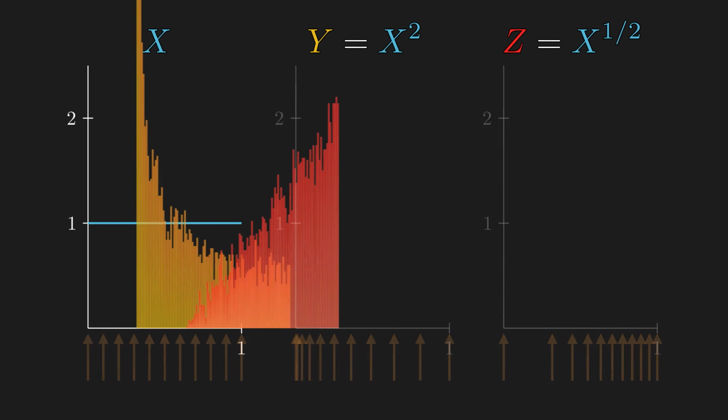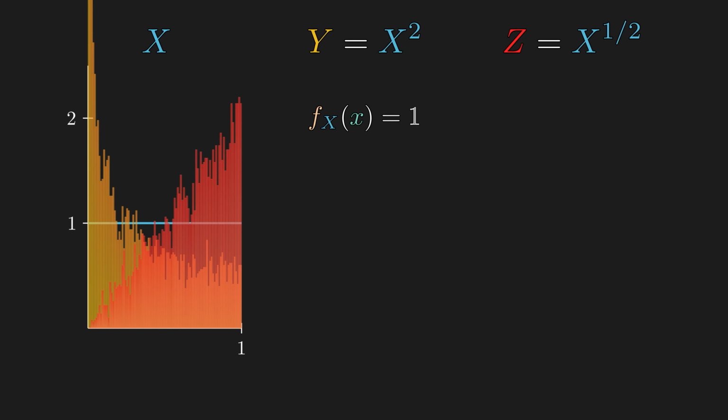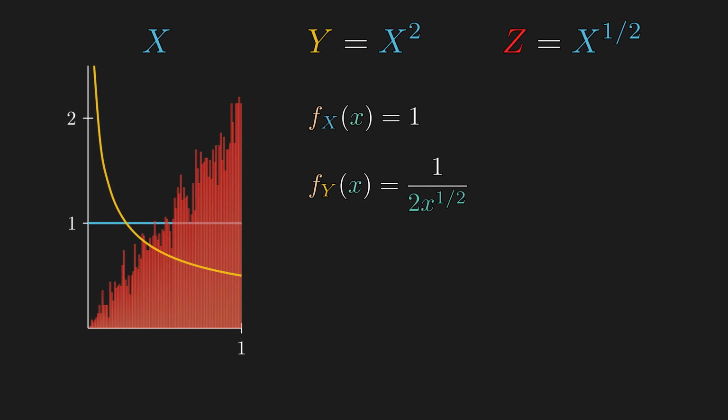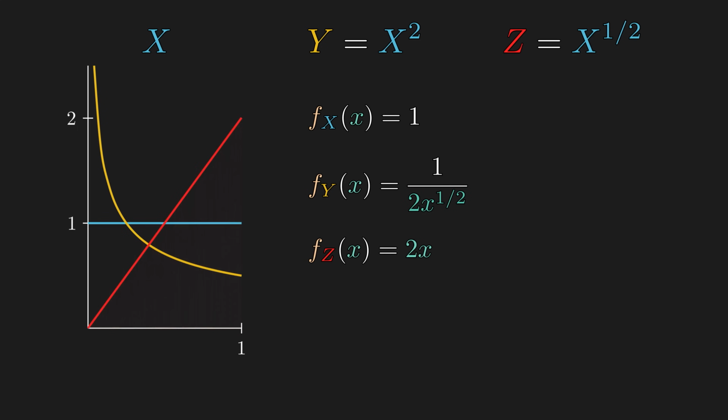Now, back to these problems. The PDF of the standard uniform distribution is 1. So the PDF of y is the PDF of x at square root of x times the derivative of square root of x. But the PDF of x is 1. And similarly, the PDF of z is the derivative of x squared. So we now know how to transform any random variables.